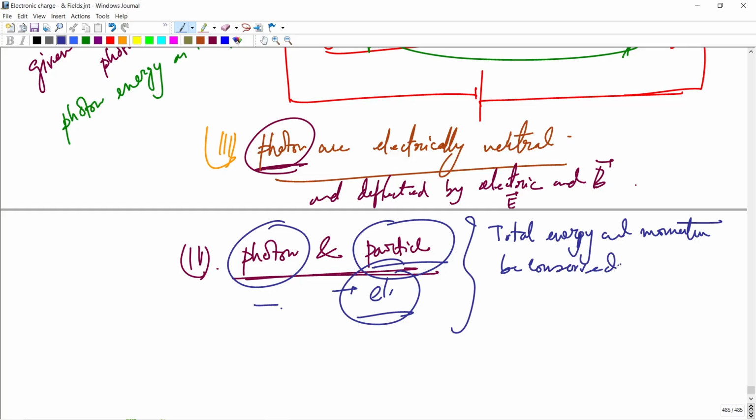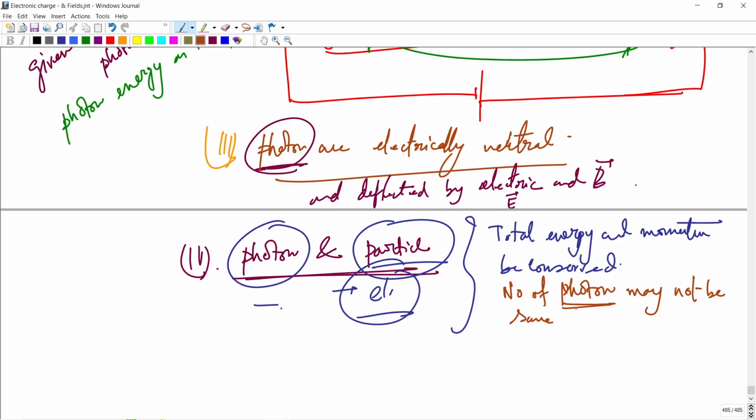The number of photons may not be the same. Keep in mind the photon number may vary a little before and after the collision.